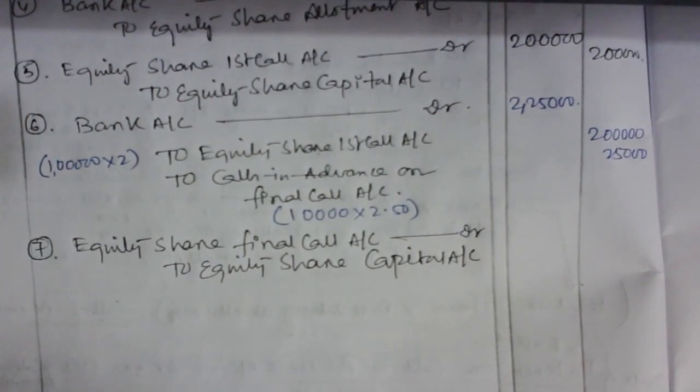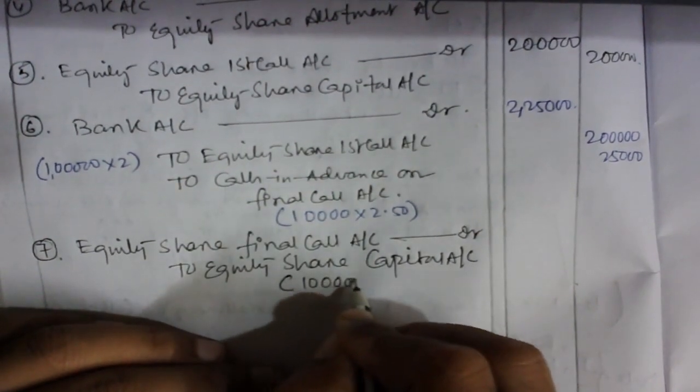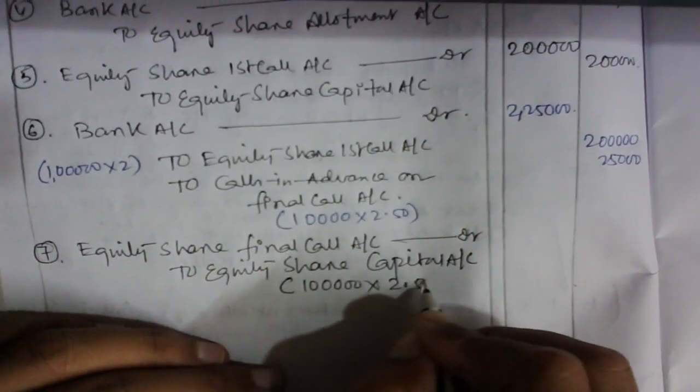Equity share final call account debit to equity share capital. How much, sir? Obviously 1 lakh shares into 2.50 is the final call money.